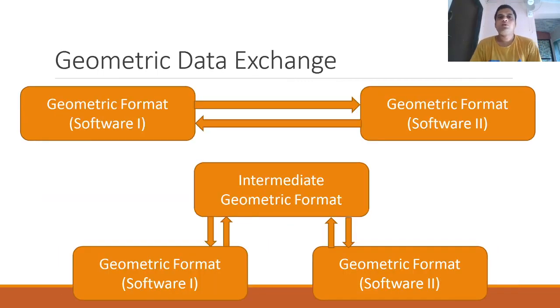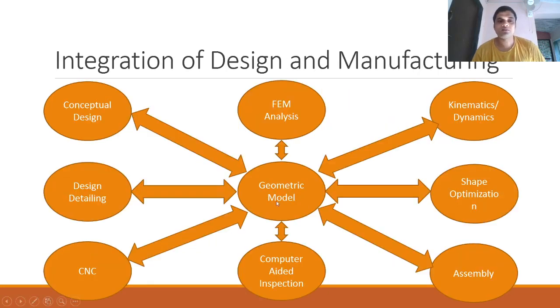Now, when we are talking about integration of CAD CAM, it involves different systems, and sometimes it may involve different software. For example, if we are designing these four activities, say conceptual design, geometric model, assembly and detailed design, you can carry them out in one 3D modeling software tool, for example SolidWorks. Now, if you want to test your model with finite element analysis, then nowadays you can use the same SolidWorks environment and carry out a static analysis.